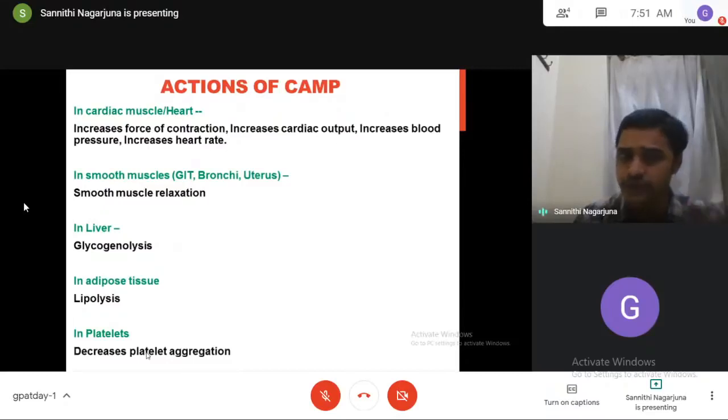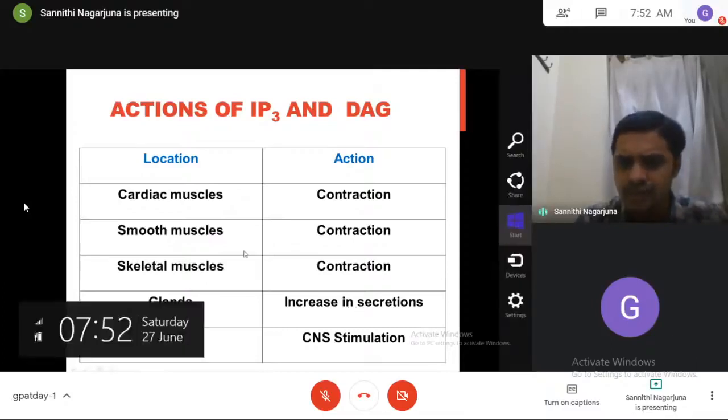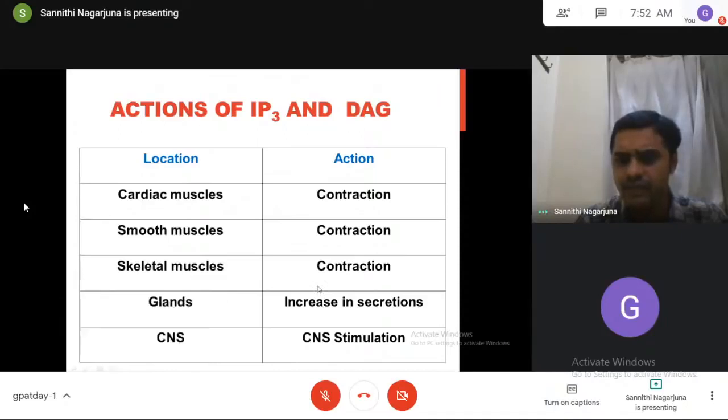This is quite opposite. And other locations. But IP3 DAG in all the locations produces stimulation. Means in all the muscles, cardiac muscle, smooth muscle, skeletal muscle, they produce contraction. And in the glands, stimulation means increase in secretions. And in the CNS, it causes CNS stimulation. Am I right?